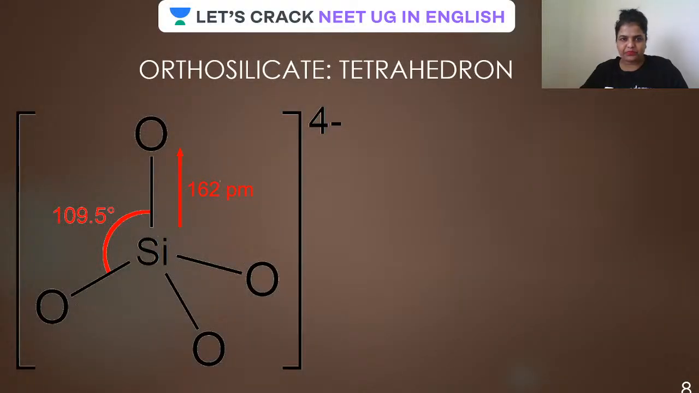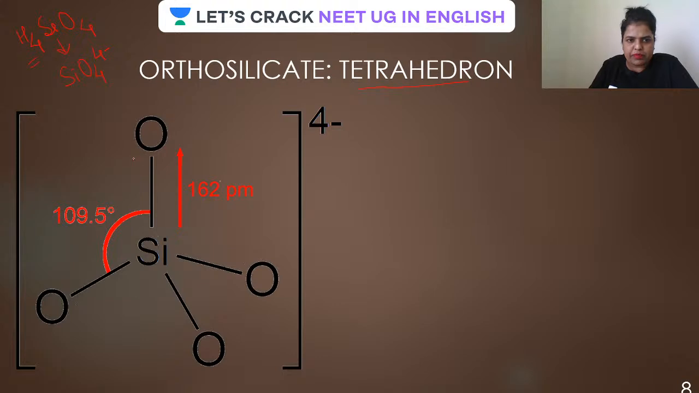Let us see then, guys. Orthosilicate, the single unit, or the tetrahedron, whatever you call it, is a single unit. Why orthosilicate? Because the acid from which it has come is H4SiO4. This is orthosilicic acid, isn't it? Now after ionization, all four hydrogens are ionized, and we represent it this way, guys, 4 minus. Is this clear?